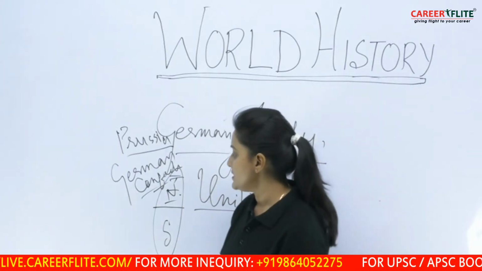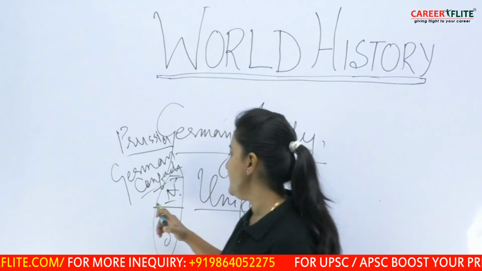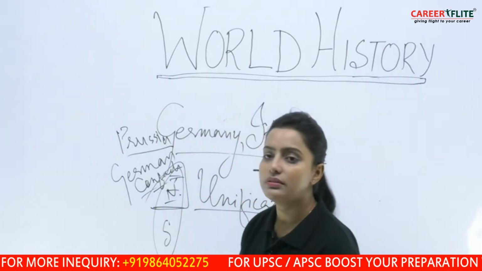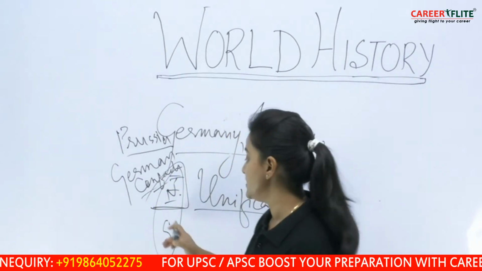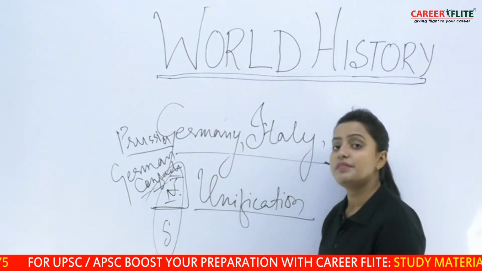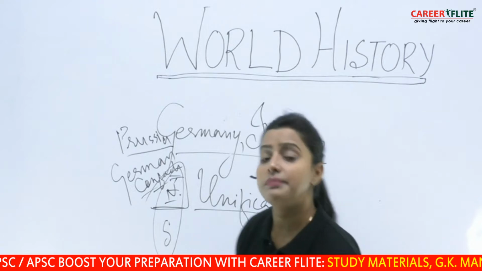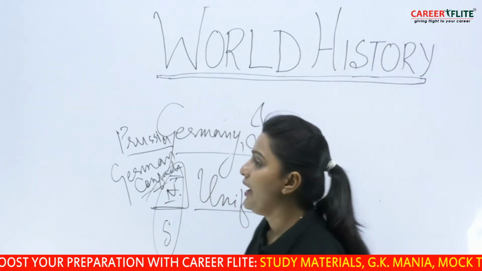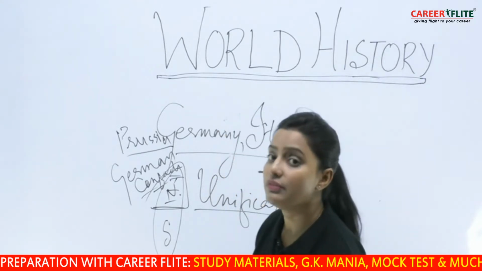When Bismarck comes, he unifies northern Germany. However, southern Germany was left out. Bismarck was very powerful and militarily very skilled, and therefore he had one more war with France.